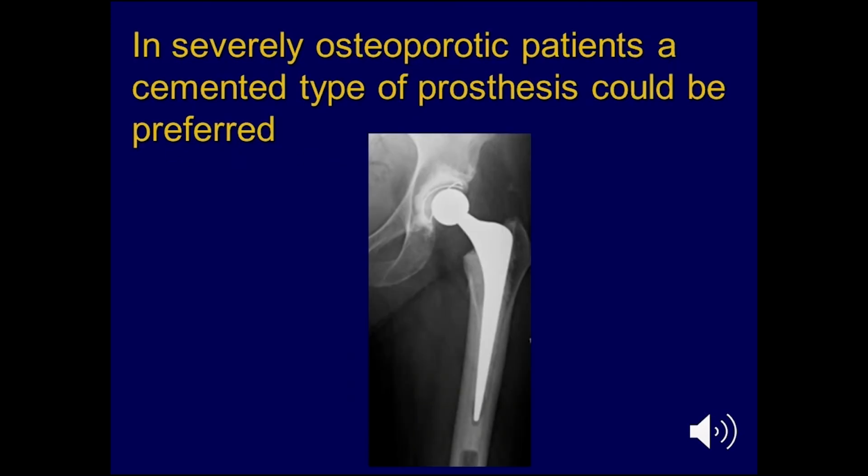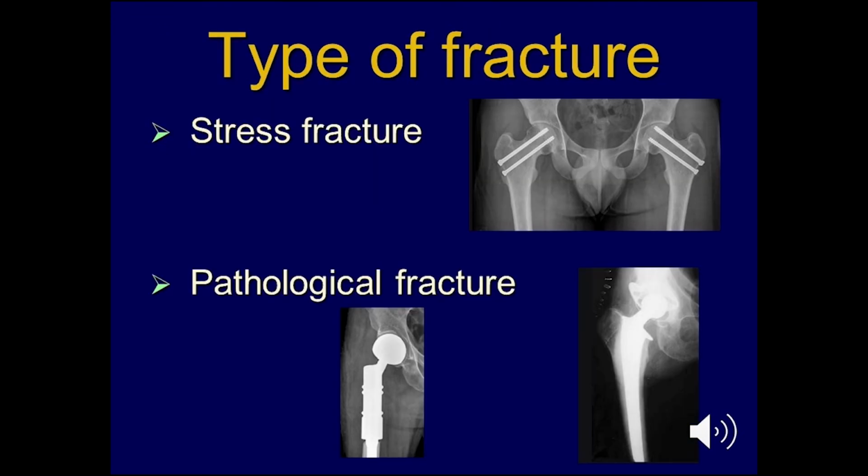The bone quality also affects probably your type of prosthesis. In severely osteoporotic patients, a cemented type of prosthesis could be preferred. Now, the type of fracture is also quite important. For example, here you have a bilateral stress fracture, which was fixed, and this is the ideal gold standard for managing these fractures by fixation.